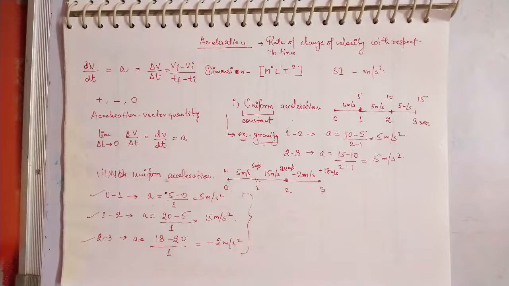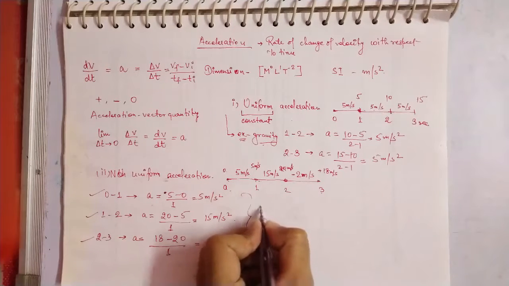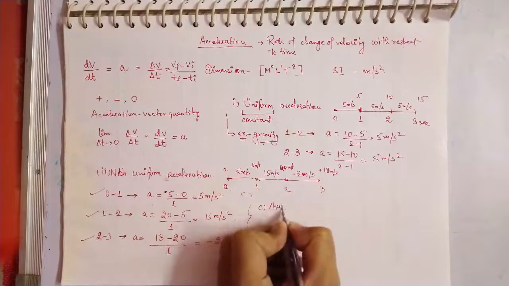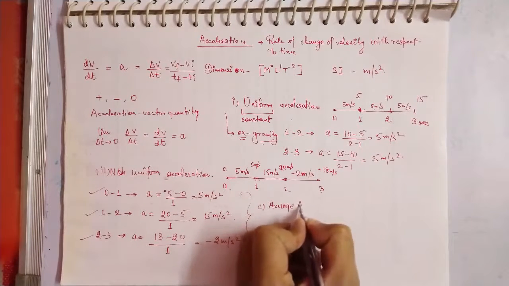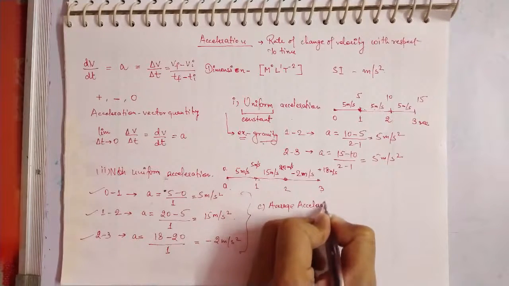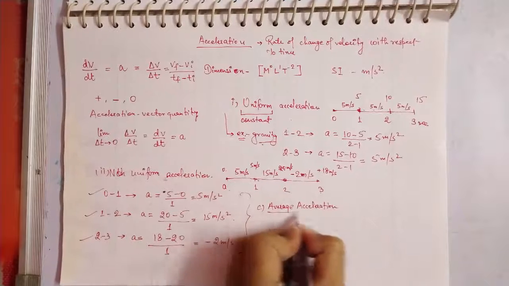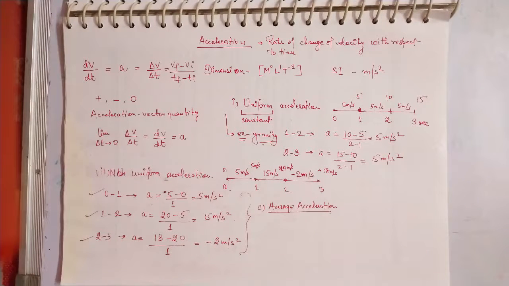Now the third one is the average acceleration. Let's suppose you are traveling on a very long journey, like going from Gorakhpur to Lucknow. On the travel, sometimes you will get good vacant roads, and sometimes you will get heavy traffic.